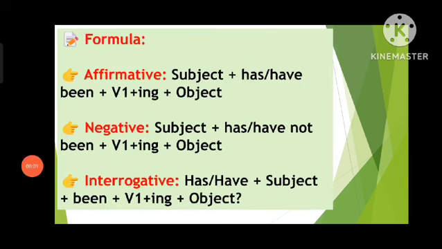Present perfect continuous tense. Formula of affirmative sentences: subject plus has/have plus been plus verb-ing plus object. Example, she has been studying for 3 hours. Formula of negative sentence: subject plus has/have not been plus verb-ing plus object. They have not been sleeping well. Formula of interrogative sentence: has/have plus subject plus been plus verb-ing plus object.